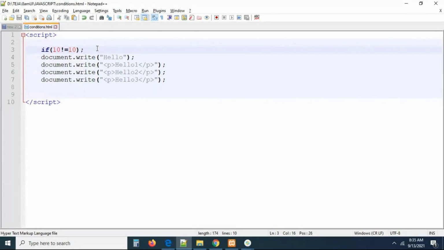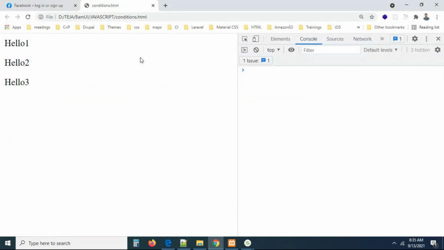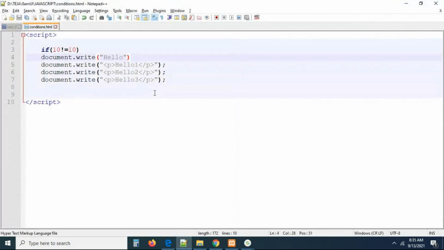If you remove the semicolon, immediately, where is the next semicolon? I kept the semicolon here. Okay, let me remove the semicolon here also. Now you are able to see hello and hello one only, right? You are not able to see this hello statement. Why? Because if the condition is false, remember carefully, only the first one of the block of code will be considered, the remaining will never be considered, right?